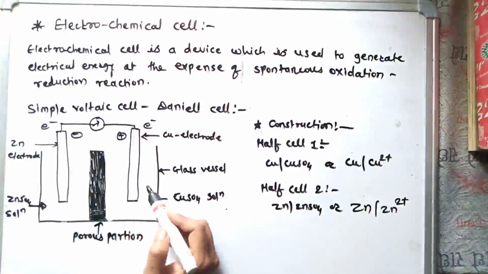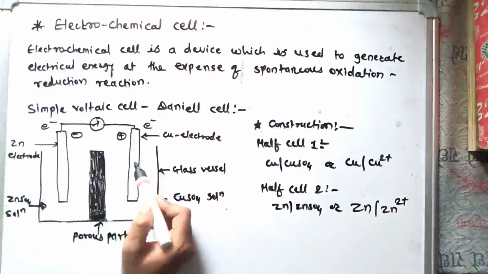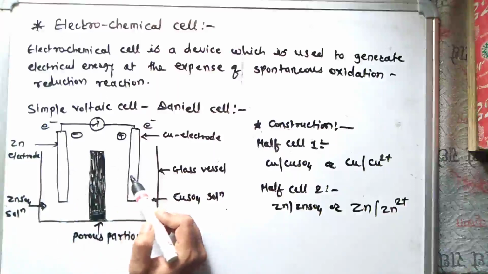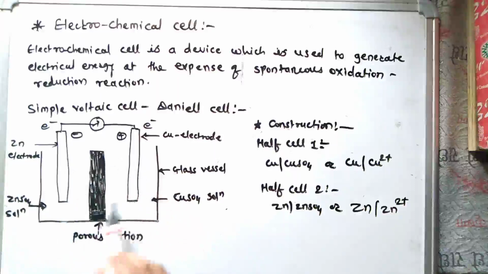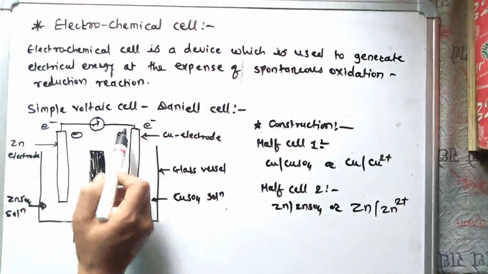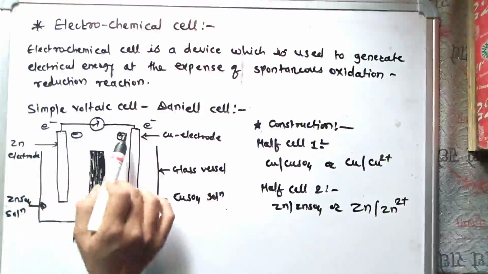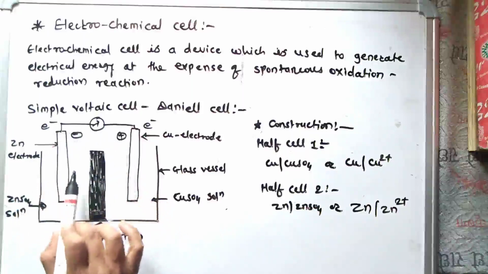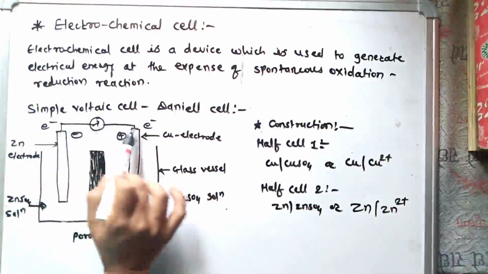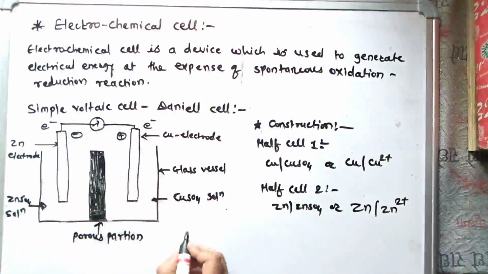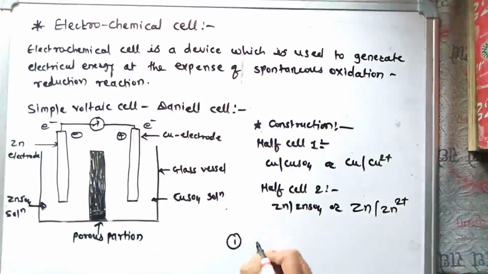A copper rod and a zinc rod are immersed in the respective solutions. Zinc and copper electrodes are connected by a metallic wire in the external circuit, through which electric current flows from zinc to copper electrode. This is the first method, using the porous partition.